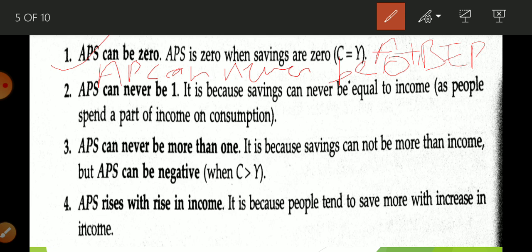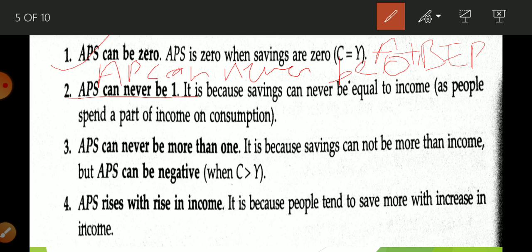Now APS can never be equal to 1. You can never save your whole income. You can never save your whole income. Why? Because you have to survive. If you want to survive, you have to do some expenditure. There is a minimum level of expenditure that you have to do if you want to survive on this earth.